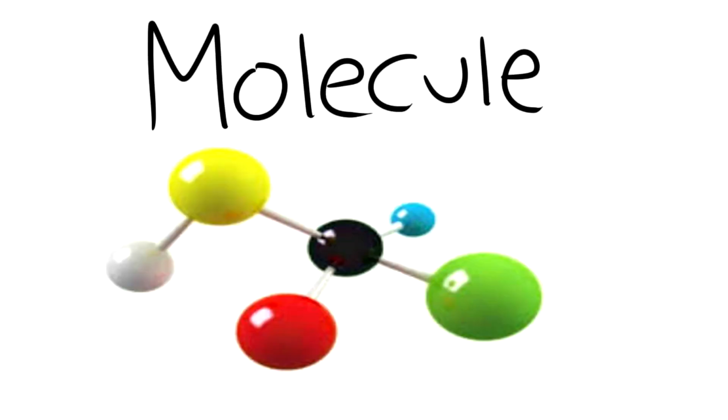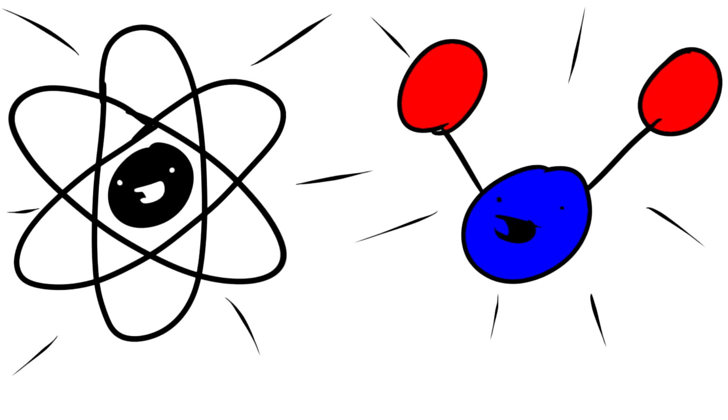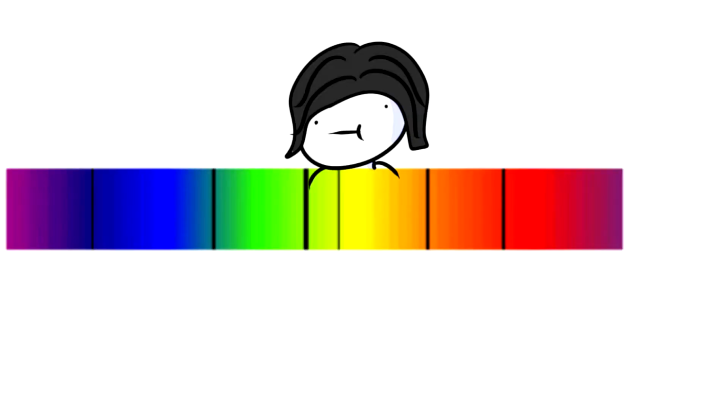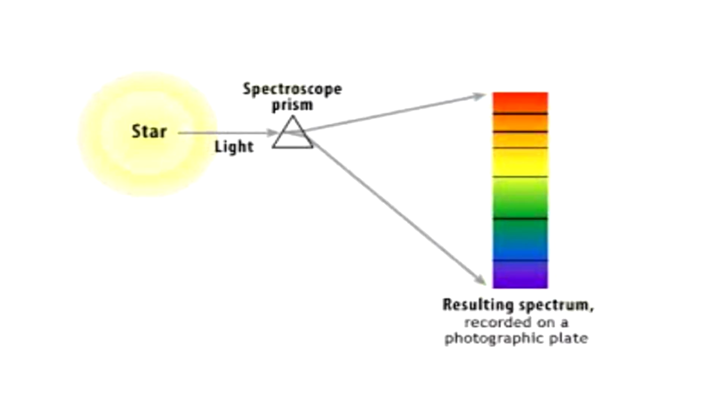The emission spectrum is a spectrum of frequencies of electromagnetic radiation emitted due to an atom or molecule making a transition from one energy state to a lower energy state. Absorption spectrum is a characteristic pattern of dark lines or bands that occurs when electromagnetic radiation is passed through an absorbing medium into a spectroscope.